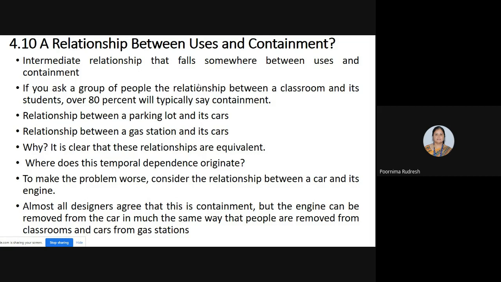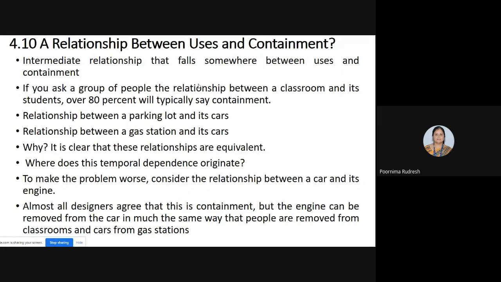If we consider that the car is making use of the parking lot, then we say that it is a users relationship. And if we consider the fuel station and car, whenever the car requires it, only then does it go to the fuel station and the fuel will be filled, right? So like that, we'll see what type of relations they are, whether users relationships or containment relationships.